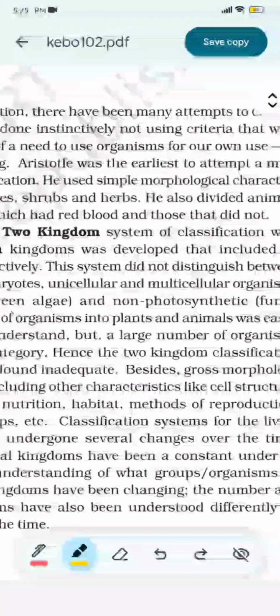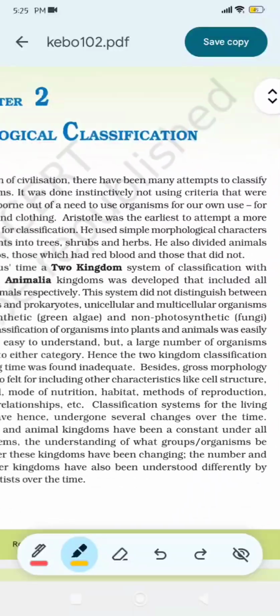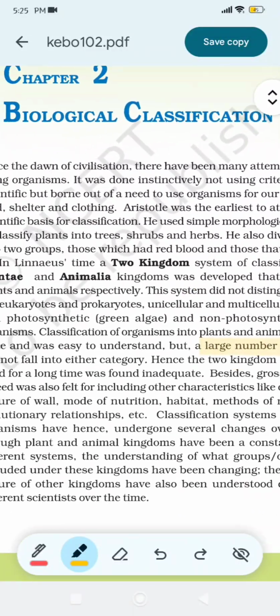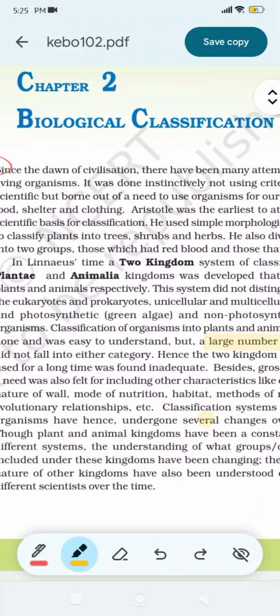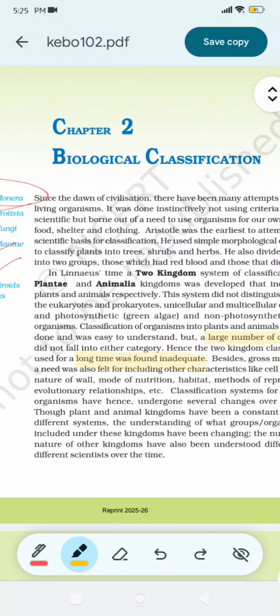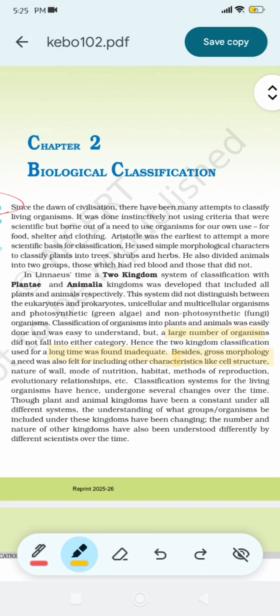Classification of organisms into plants and animals was easily done and was easy to understand, but a large number of organisms did not fall into either category. Hence, the two-kingdom classification used for a long time was found inadequate. Besides gross morphology, a need was also felt for including other characteristics like cell structure, evolutionary relationship, etc.